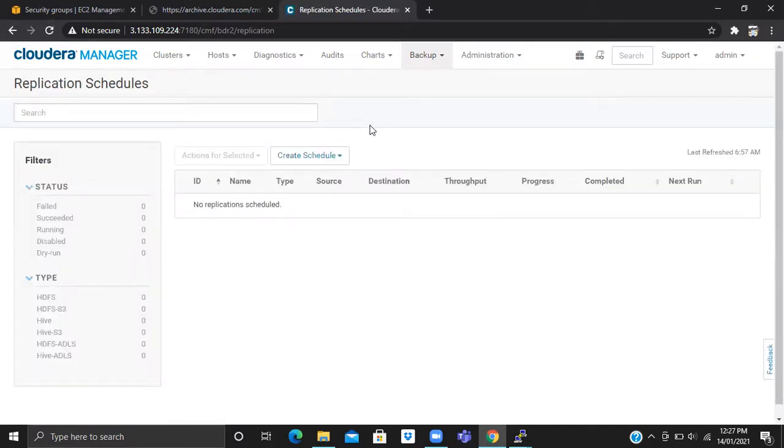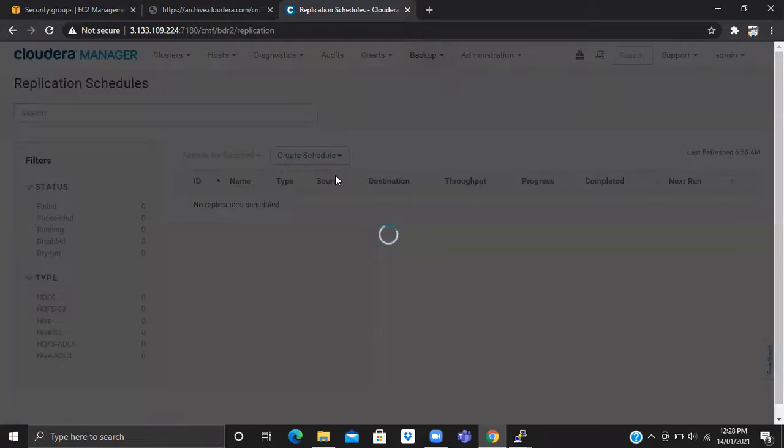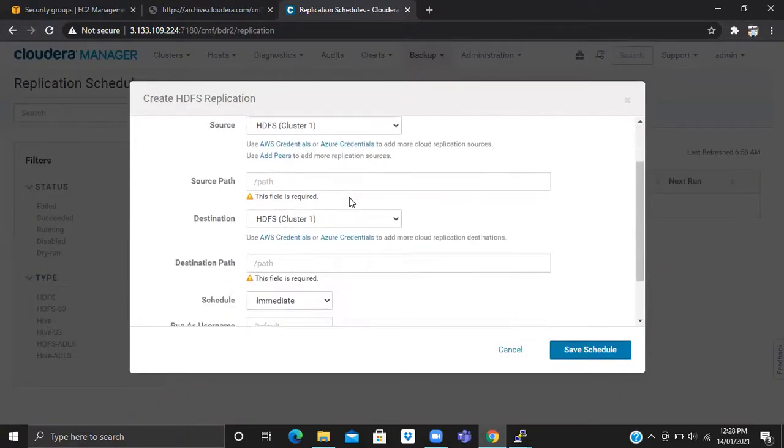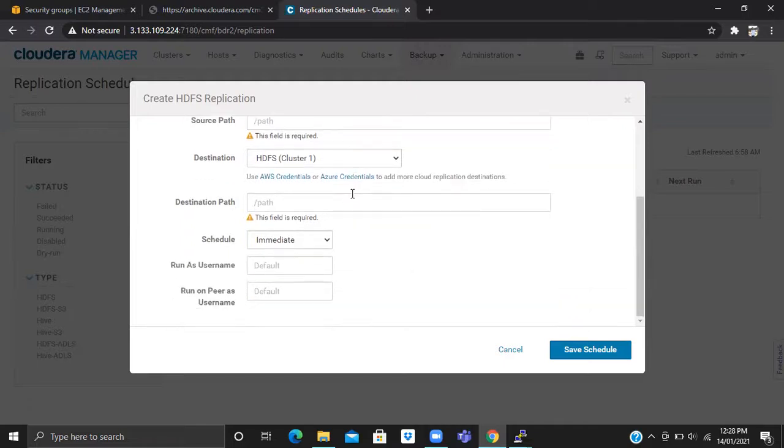You can click on create schedule, and whatever you are putting into Cloudera Hadoop is reflected to the S3 bucket. So, HDFS replication, and you have to mention all the details here, source path and all. Before this, you need the S3 connector first.